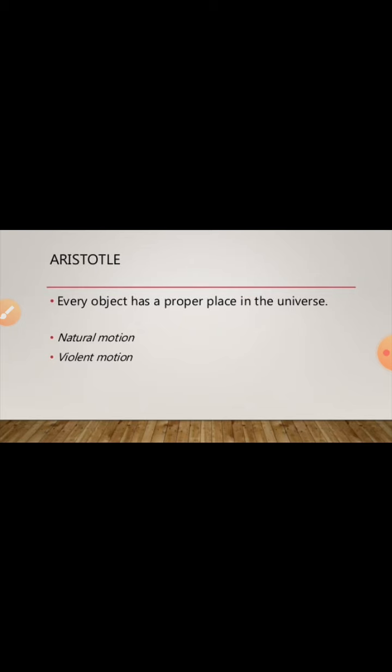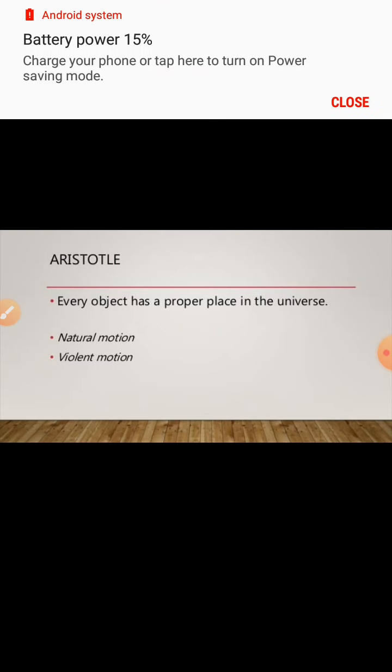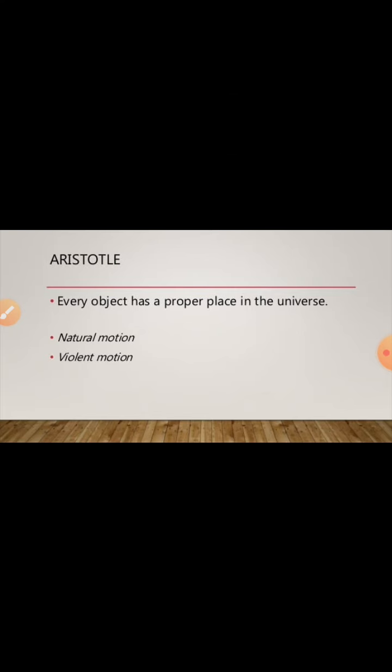Violent motion is when an object is moved from its own natural state by an external force. This violent motion is also known as force dependent. So natural motion is force independent, violent motion is force dependent. These are the concepts of the great philosopher Aristotle.